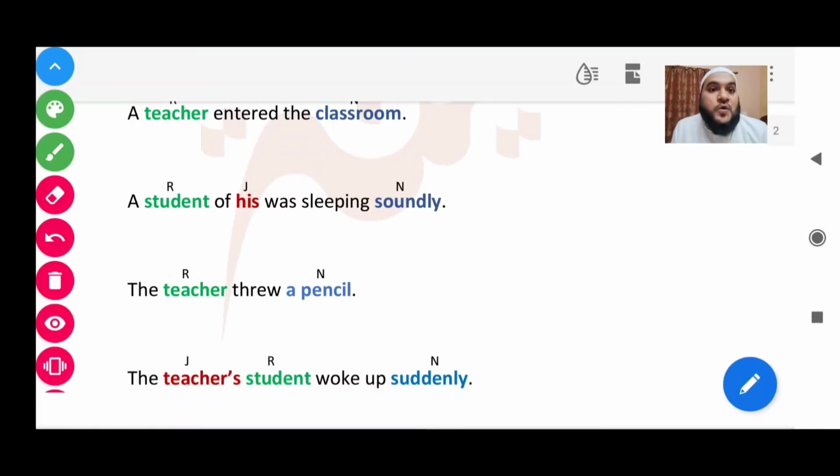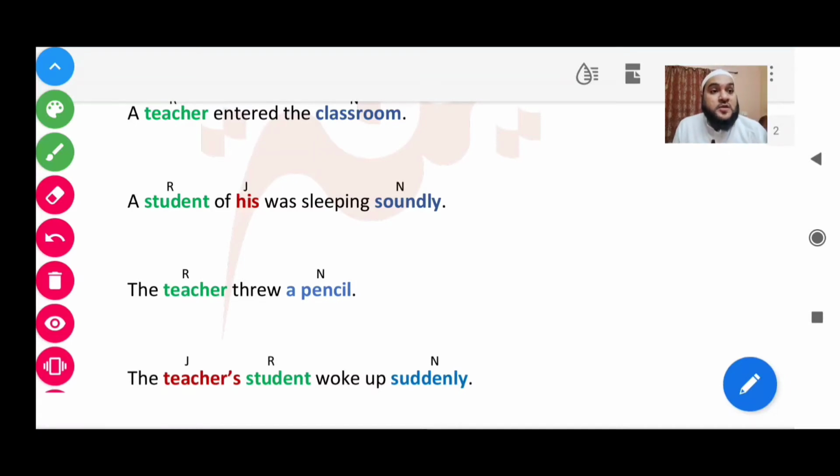So the first thing that we have to find is the fi'l. Where is the fi'l? It has to be stuck in time. A student of his was sleeping in the past. Was sleeping is the fi'l. Soundly. So quickly, first we found the fi'l, sleeping.